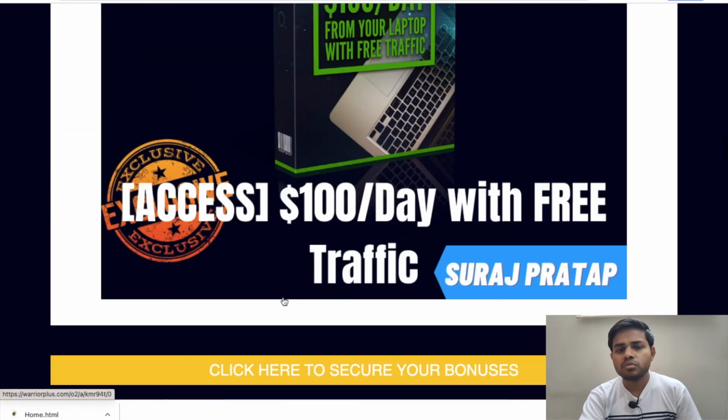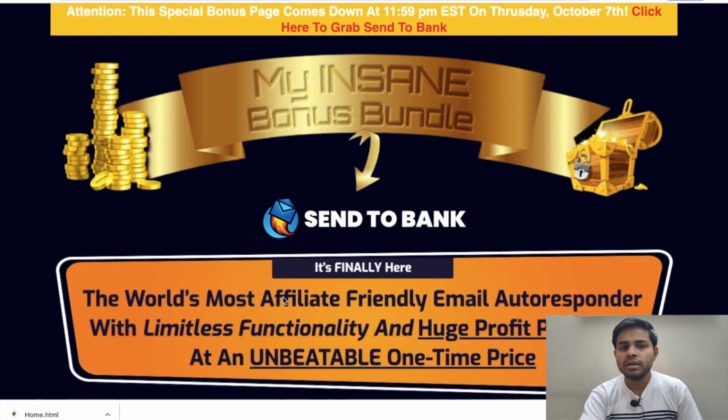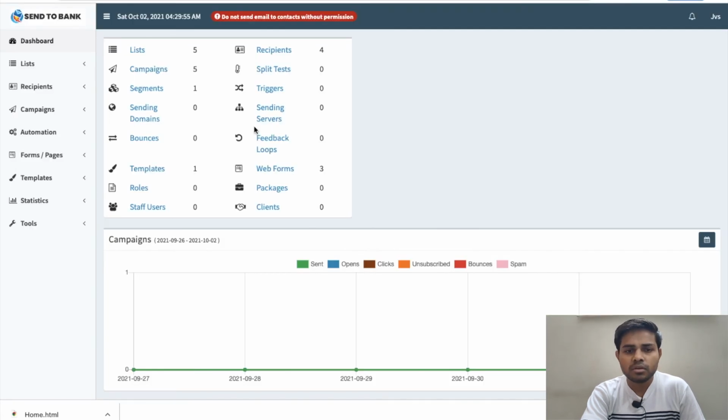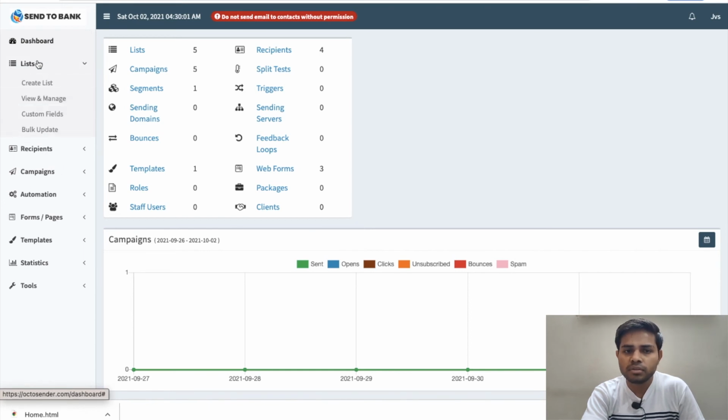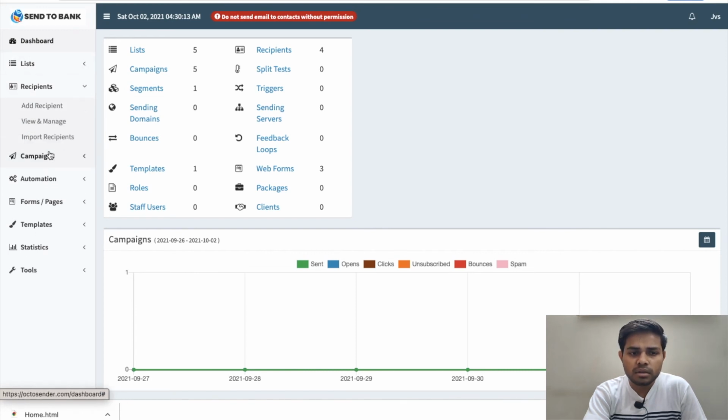So now it's time to know about the software and what kind of features you are getting in it, guys. For that, we have to go to the members area of Send to Bank, and here we are. The first option is the dashboard, and the second option is list. In this option you are getting create list, view and manage, custom fields, and bulk update. Another option is receipts, and in this you are getting add receipt, view and manage, and import receipts.